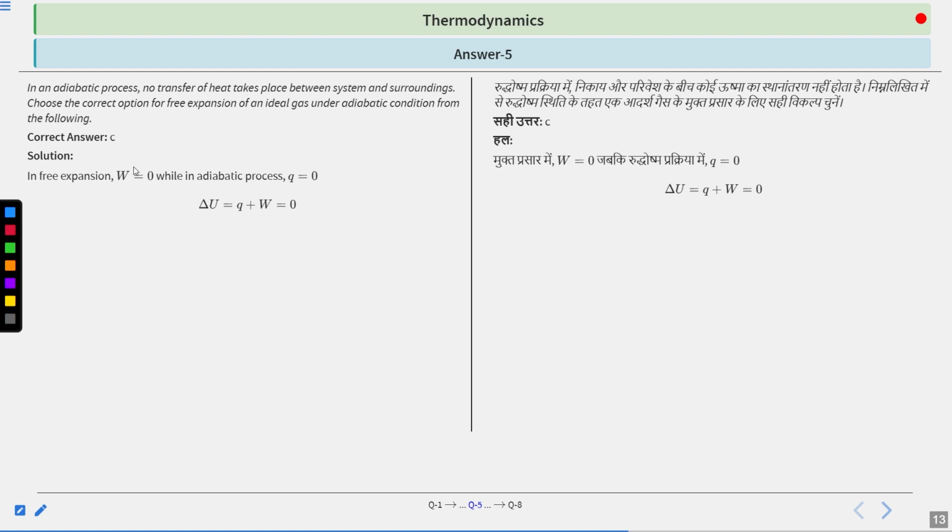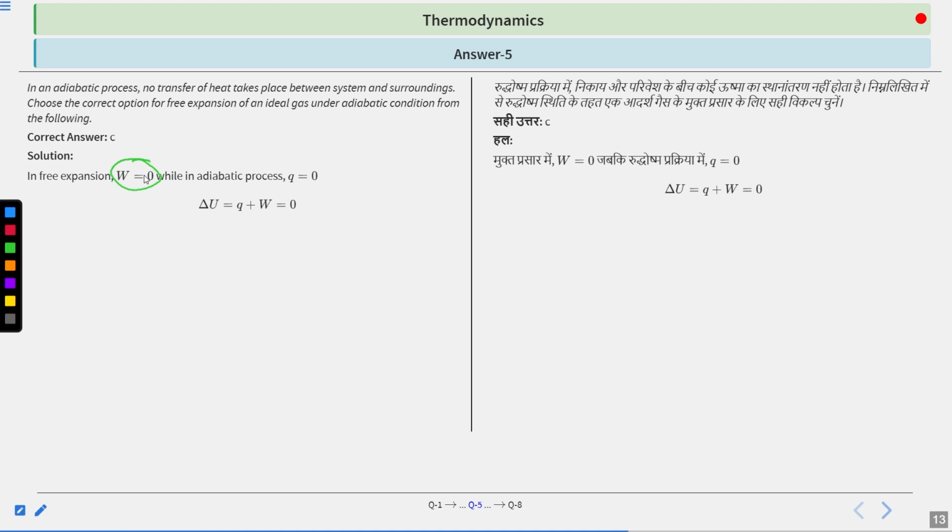First of all, the expansion is against what? Against a free expansion, you can say against zero pressure, because free expansion is expansion against zero pressure. Therefore, your work done will be zero because P external is zero, and this occurs abruptly, in one step, not in infinitesimal steps. Therefore it is irreversible work against a constant external pressure of zero. For irreversible work the formula is minus P external delta V, and P external is zero.